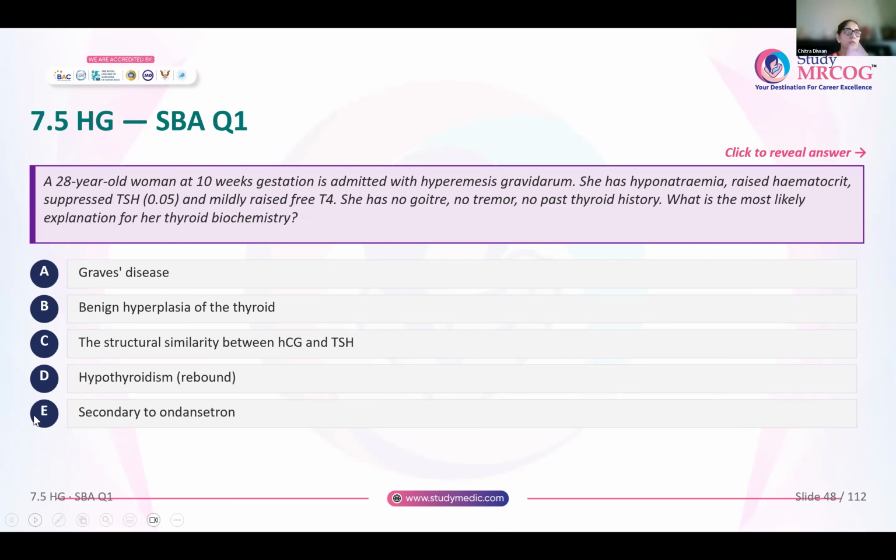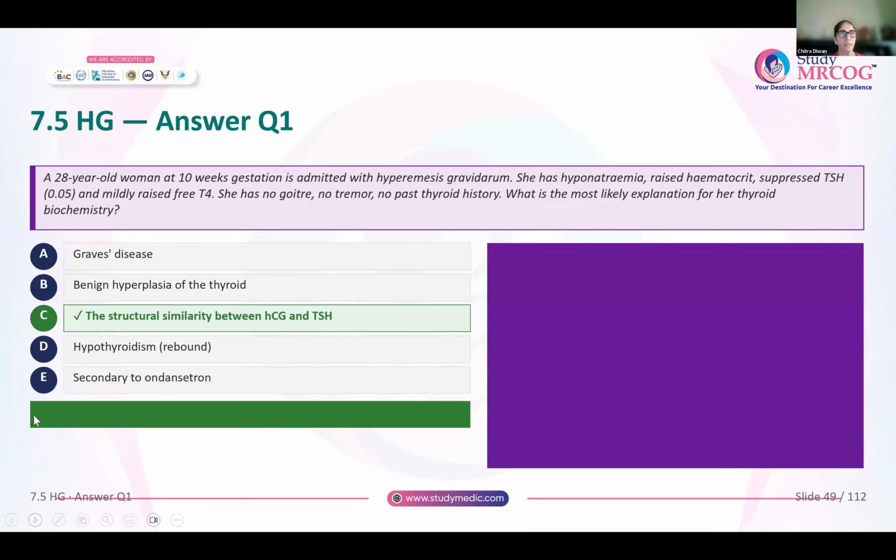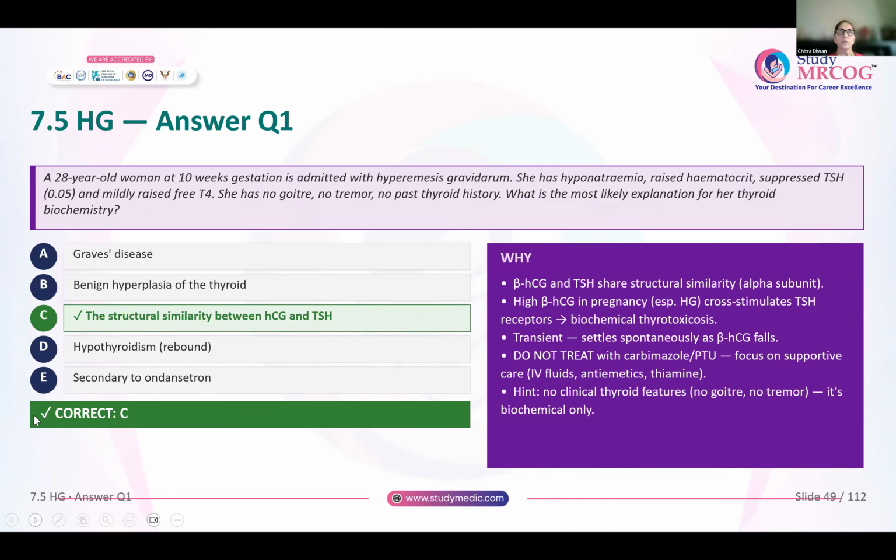If you have listened to what I spoke previously, you will know that because of the structural similarity between beta HCG and TSH, her thyroid biochemistry is altered. And this biochemical thyrotoxicosis, please remember, doesn't need any form of treatment. You only have to treat the hyperemesis gravidarum.